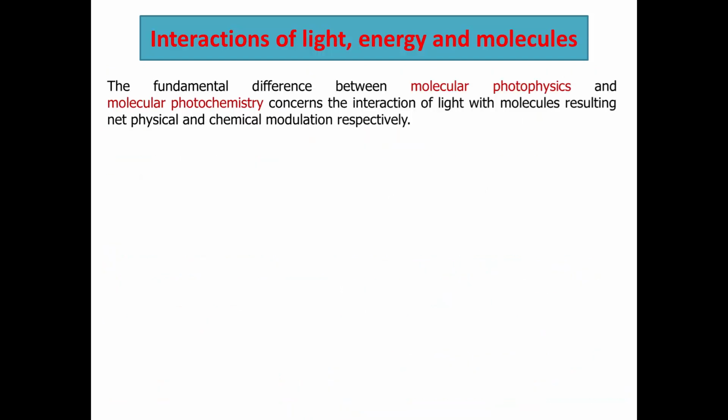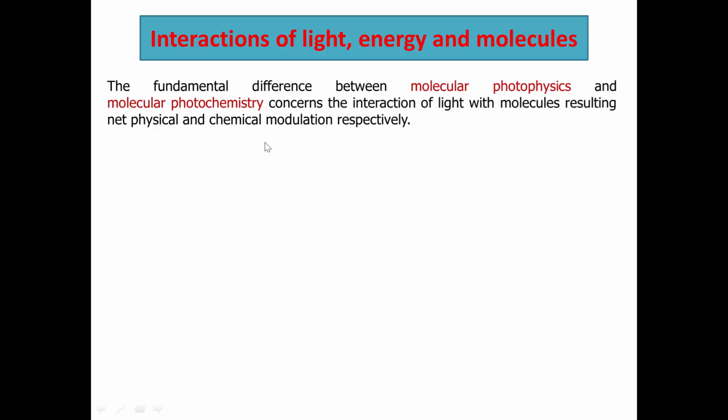So the fundamental difference, as I have told all of you, is: what is the main distinction between molecular photophysics and molecular photochemistry? The fundamental thing is that in the presence of light, if the interaction of light with molecules results in net physical changes, then we call it molecular photophysics.